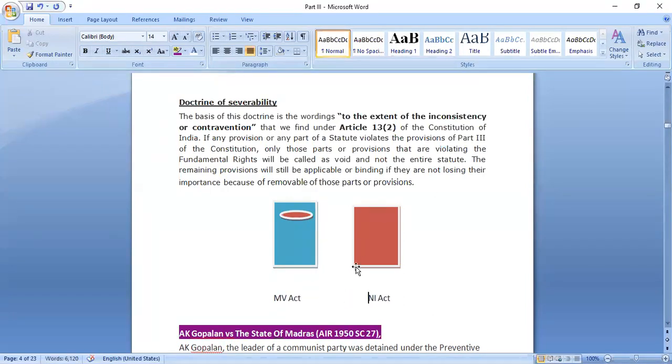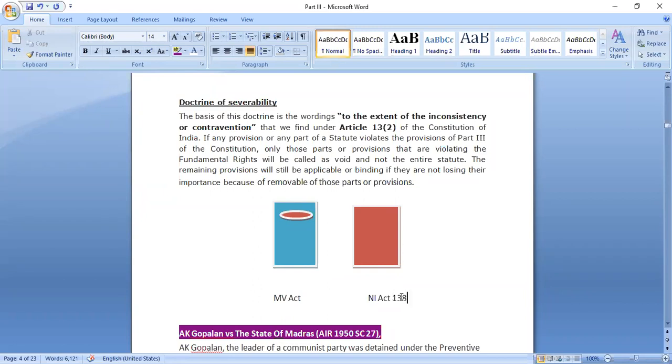We have the Motor Vehicles Act, okay? We have two different acts. Now take for example, under the NI Act, there is only one important article, which is 138. It says regarding cheque bounce, we can file a case. That is a very main article under the NI Act.